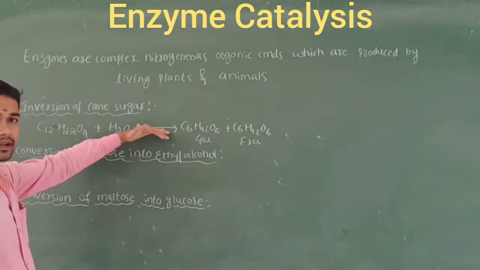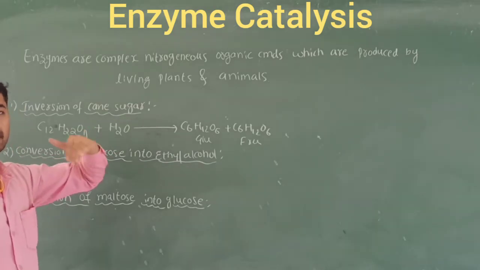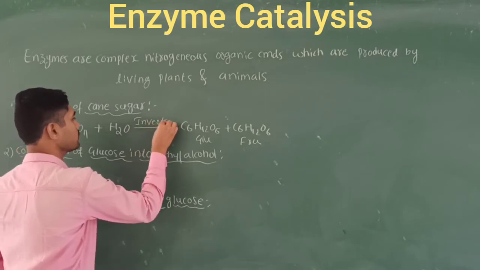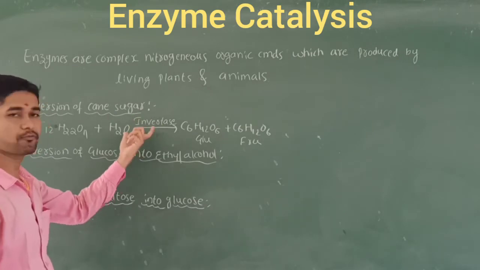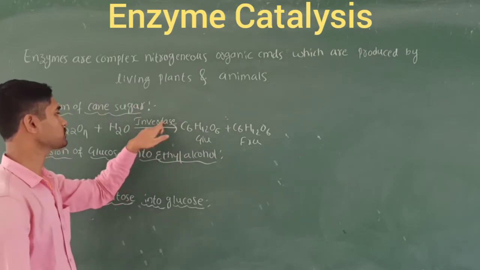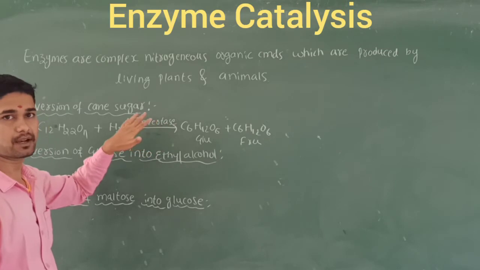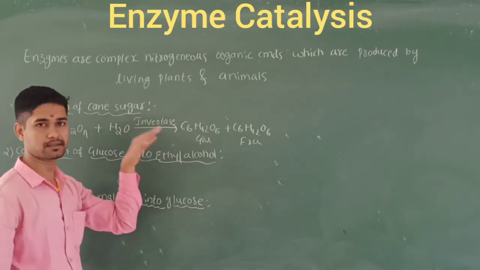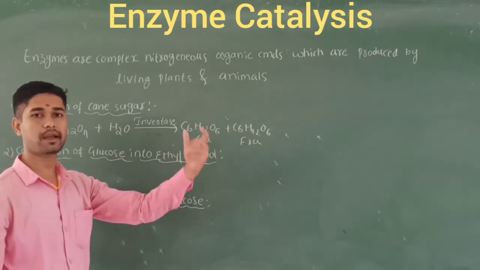What type of catalyst are we going to use? The biochemical catalyst called invertase. Invertase enzymes are used in this type of biochemical reaction in order to get glucose as well as fructose. So this is called a biochemical catalyst, and that's why we call it an enzyme. In biological terms, we are familiar with invertase: an enzyme which helps in the conversion of cane sugar into glucose and fructose.